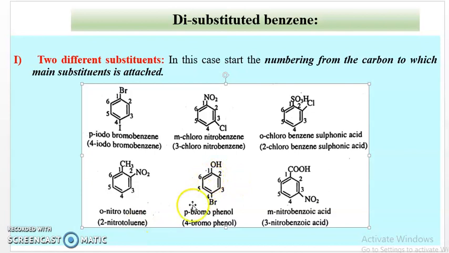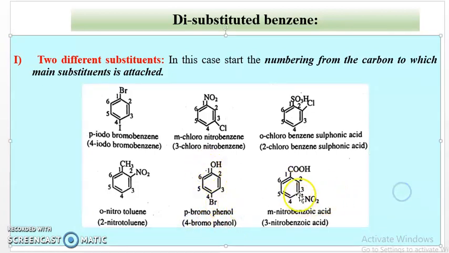Then the next example, para-bromophenol. Phenol is the parent compound, OH is the main substituent, and this bromine is at the para position with respect to this OH group. Therefore, the common name is para-bromophenol. And if the numbering method is used, then 1, 2, 3, 4. It is placed at the fourth carbon, therefore 4-bromophenol.